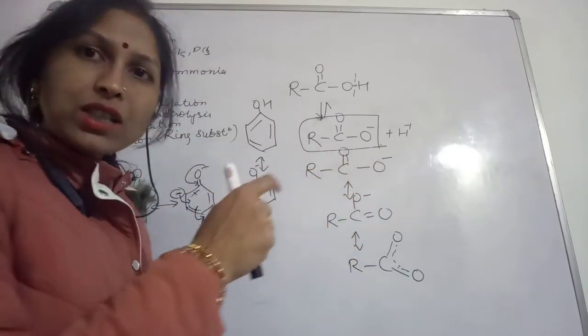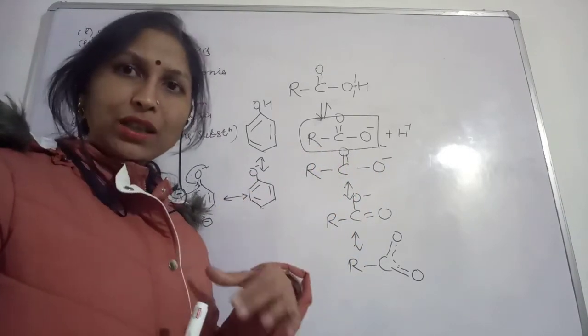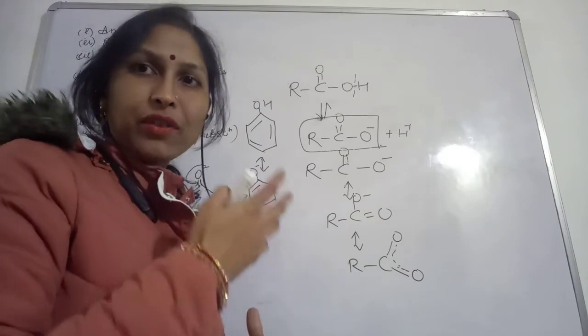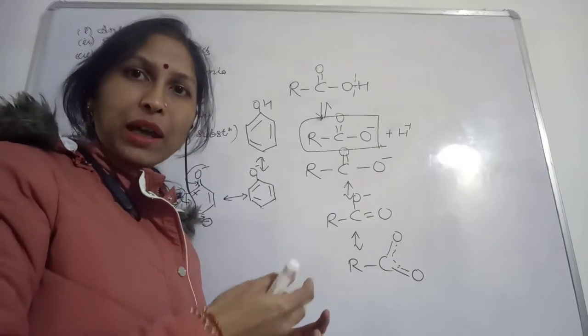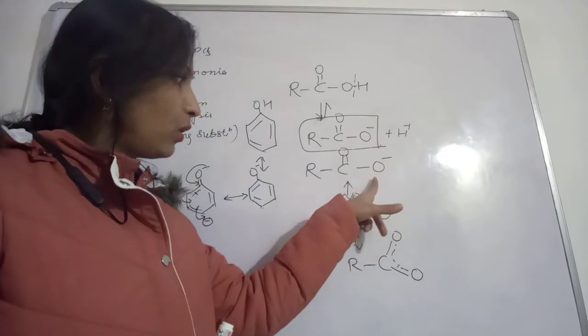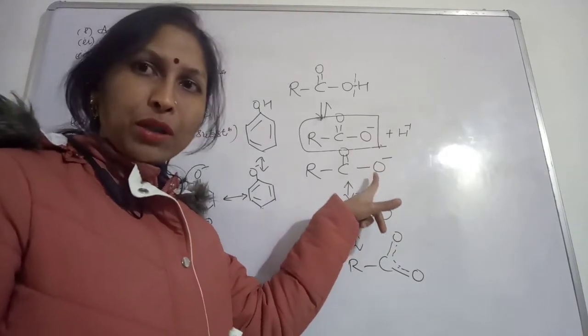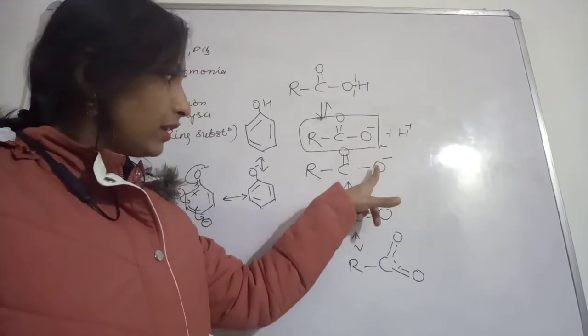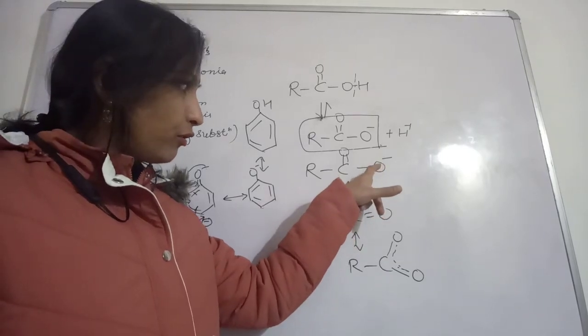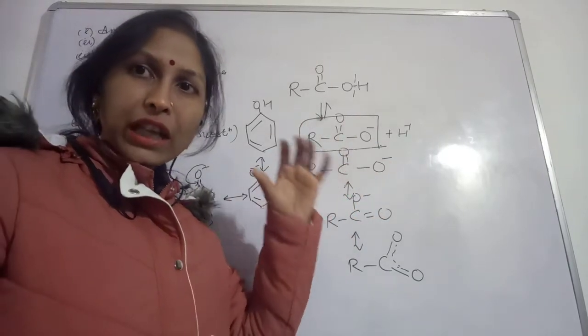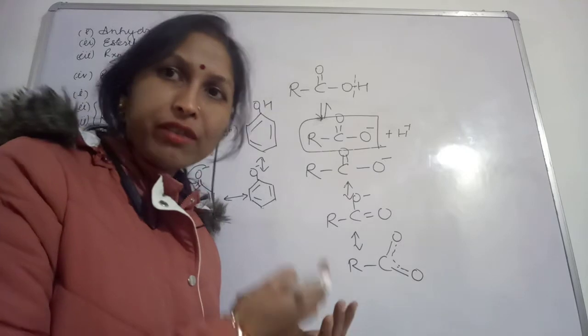That negative charge will be present on a more electronegative atom. That is why this particular species will become more stable, because of the presence of the negative charge on the more electronegative atom.